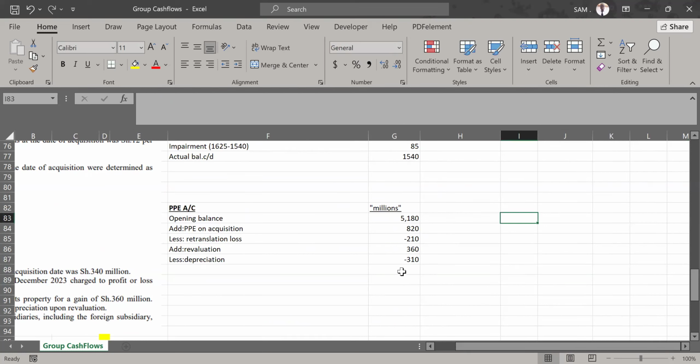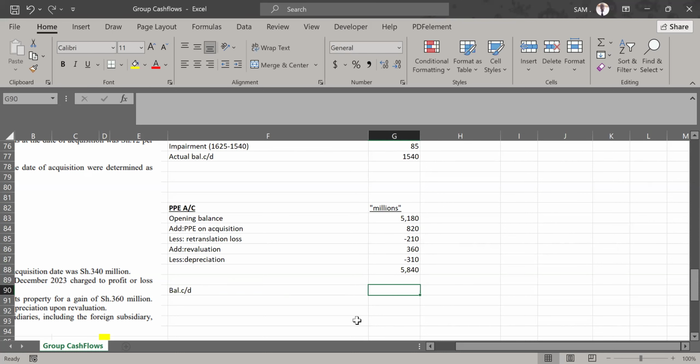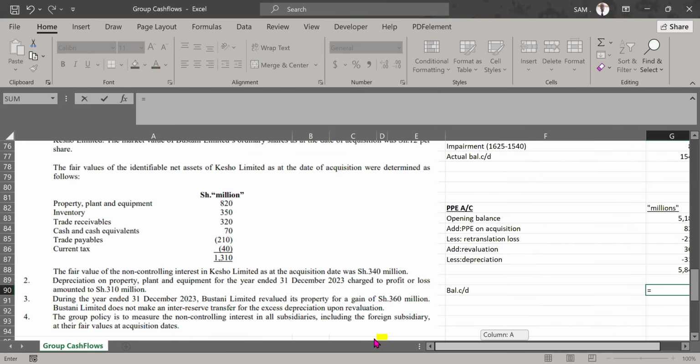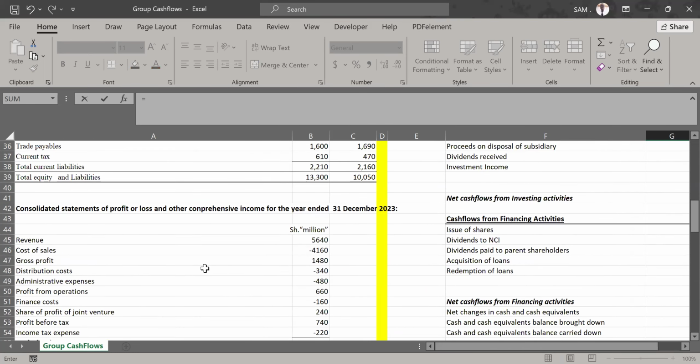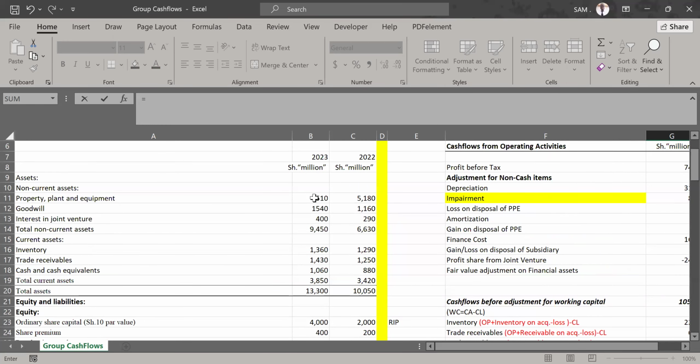With all that, I think we need to get the net effect and see what is the expected closing balance of PPE. We expect the PPE account to close at that figure of 5840. But what is the actual balance carried down in the PPE account? We get it from the statement of financial position. We were given the closing balance of the PPE account. How much was it? PPE was closed at 75.10.